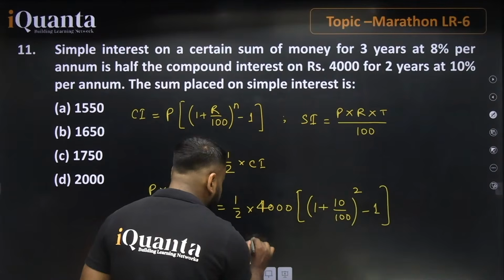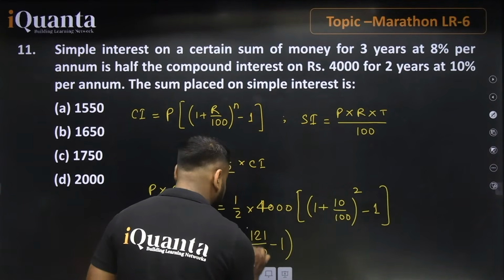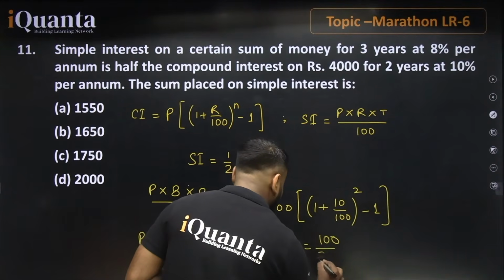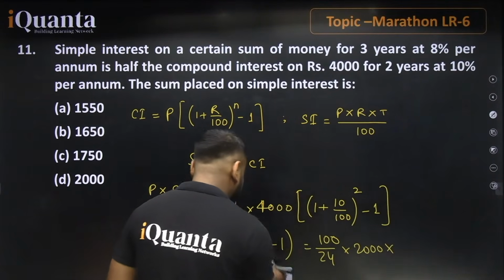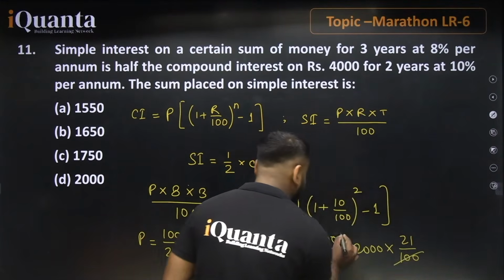11 divided by 10 means 121 divided by 100 and minus 1. This is the value. Further, let's talk about this 100 divided by 24 into we have 2000, and further just going with this 21 divided by 100, 21 divided by 100, yes, this will be cancelled out.